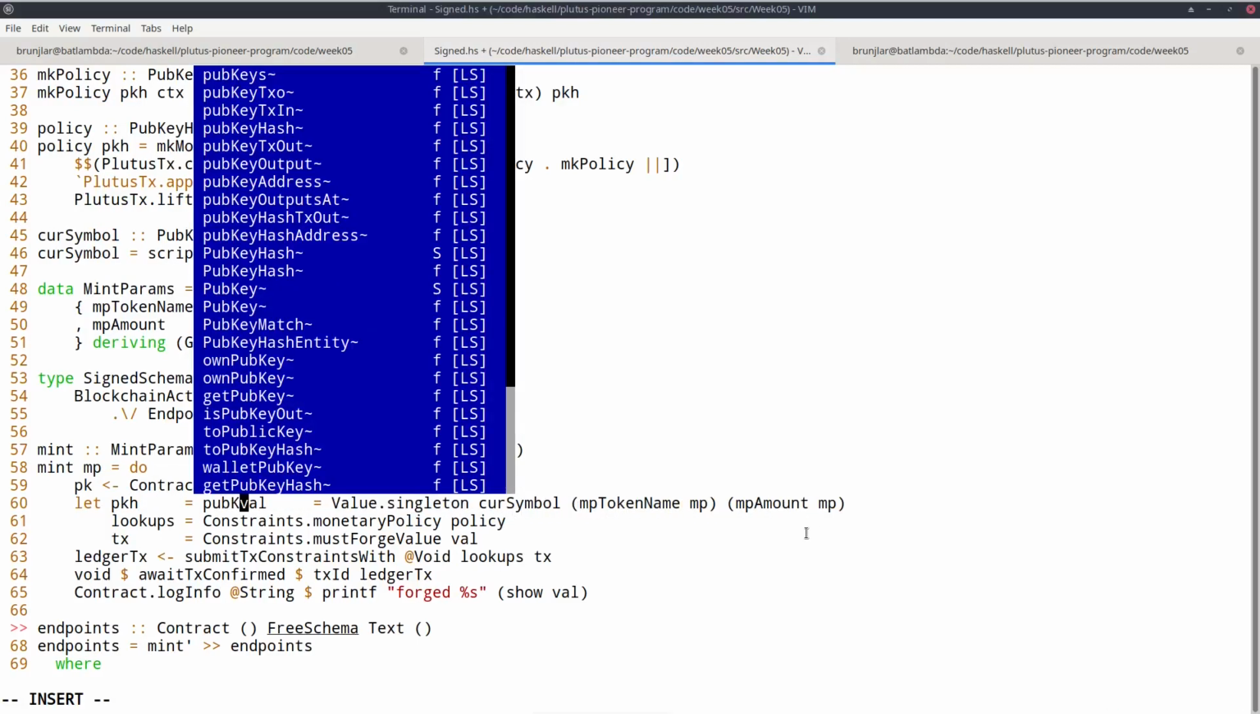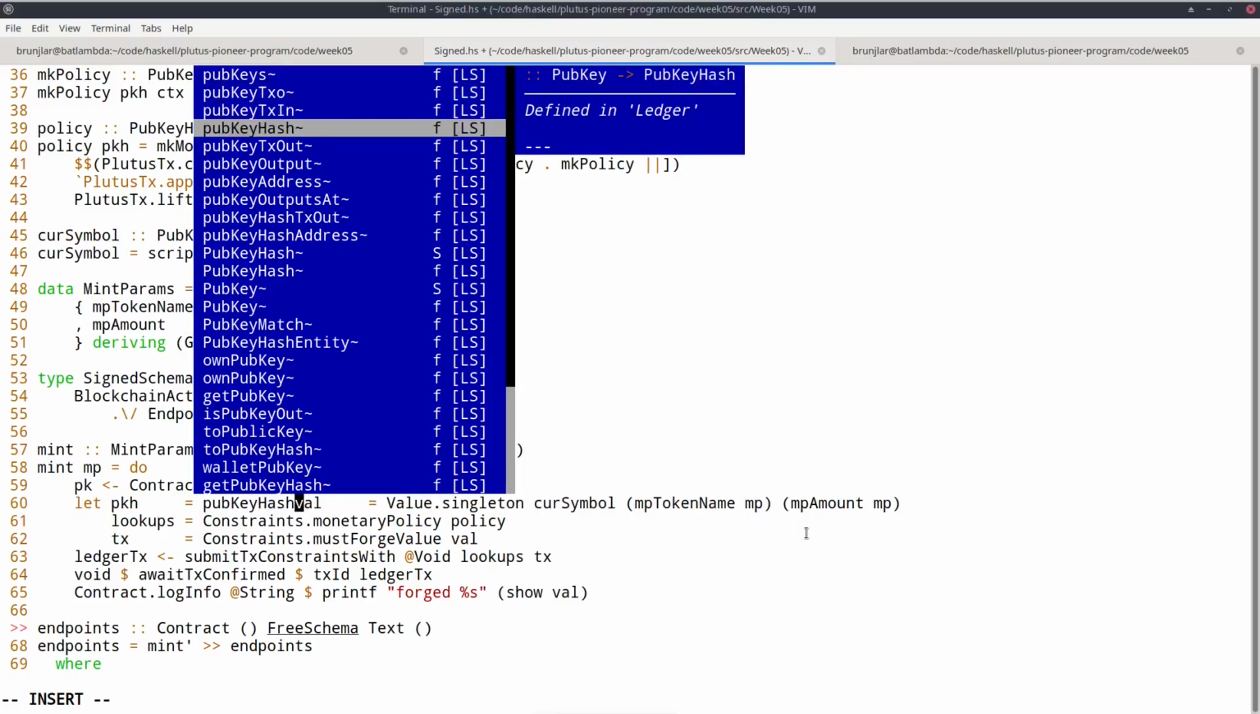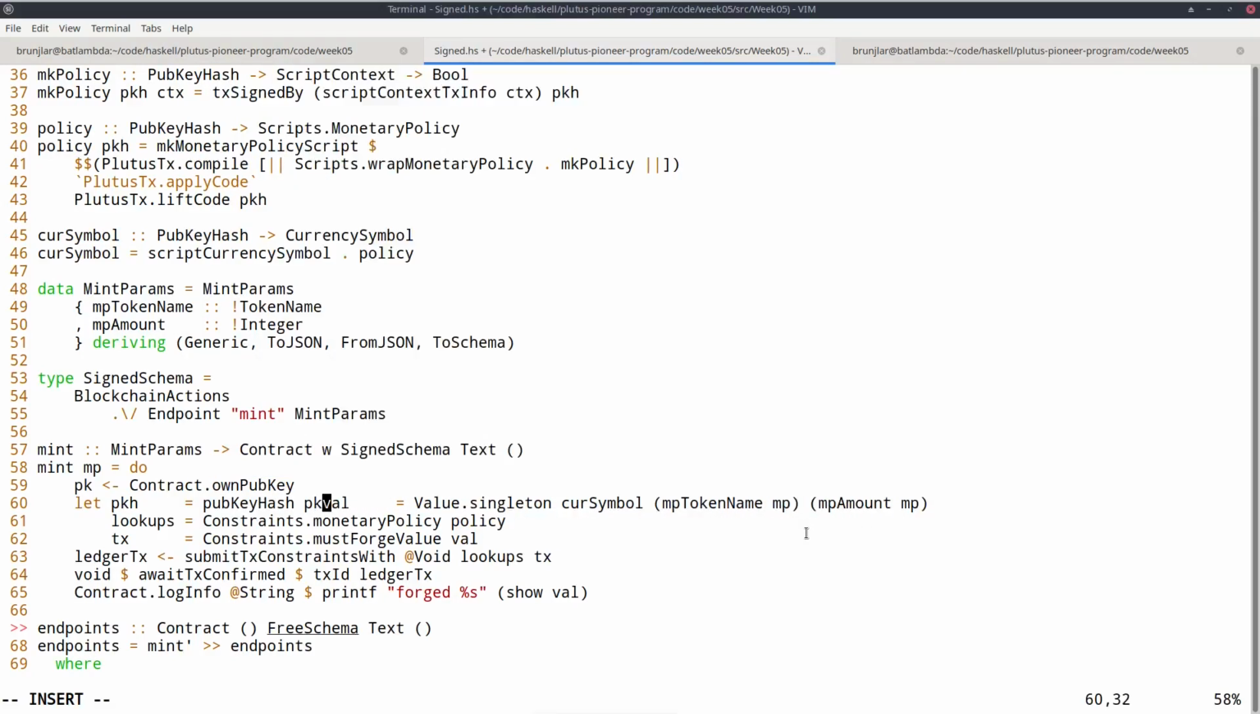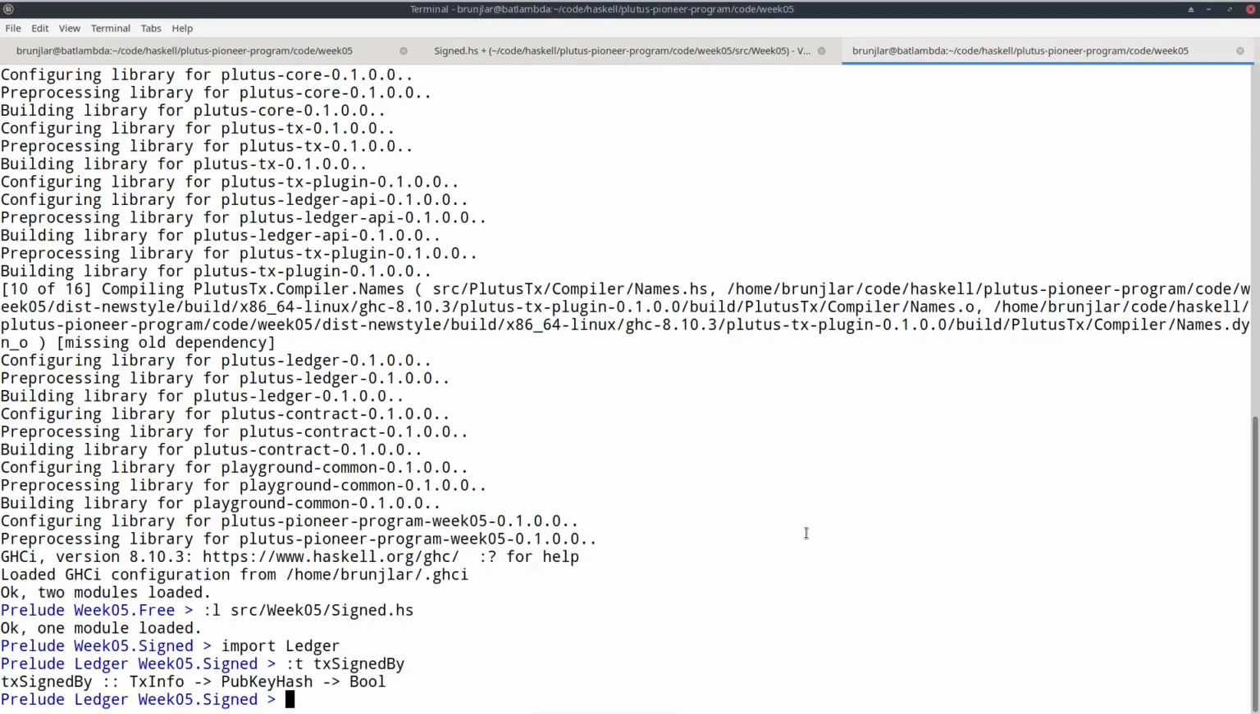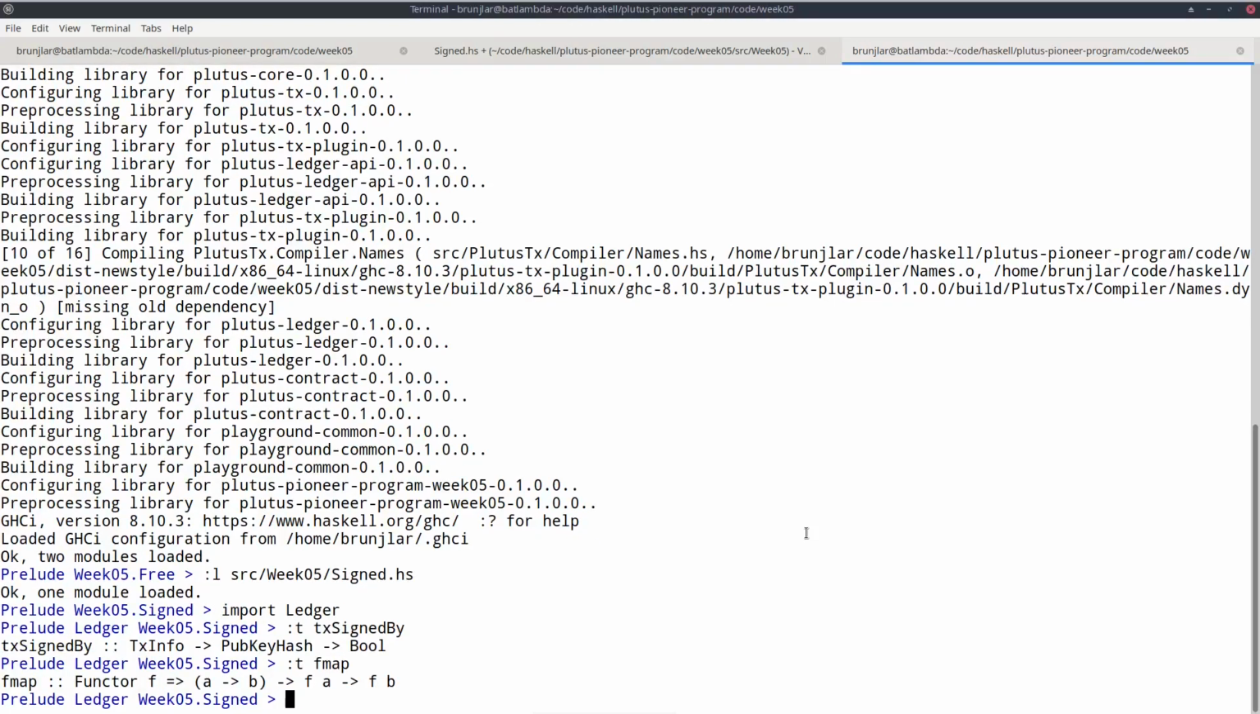So pub key hash PK. So this is now my own public key hash. Actually, I can write that shorter using the fact that contract is a monad and hence a functor. And remember, we have fmap for functors.